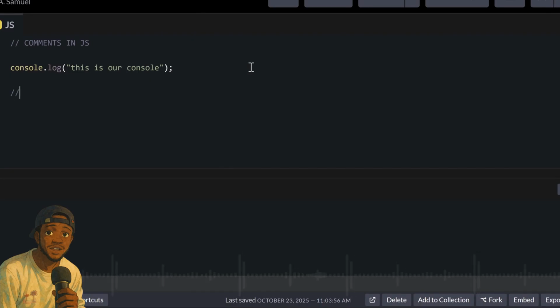Now, we get two different kind of comments for JavaScript. We get inline comments and we get multi-line comments. Inline comment na just comment wey dey on one line. This na the way we dey write inline comment. You will write slash. So anything wey dey in front of this slash, the browser or anything wey dey run your code go know say this thing no be the actual code o, na just comments. If you write your inline comment in front of the code.